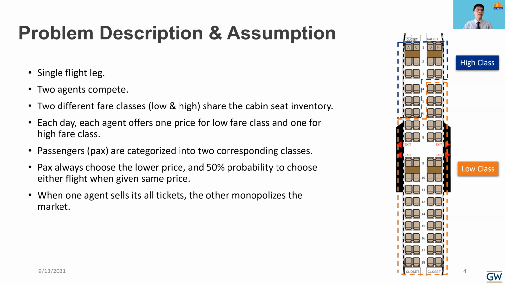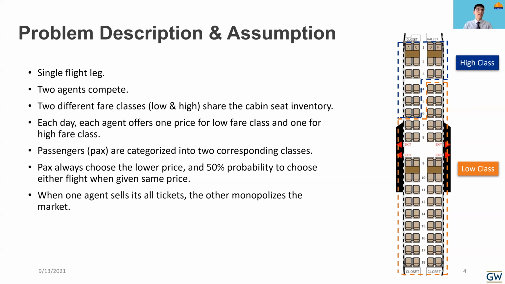There will be two different fare classes, the low and high fare classes, which share the same cabin seat inventory. And on each single day, each agent offers one price for the low fare class and one price for the high fare class.